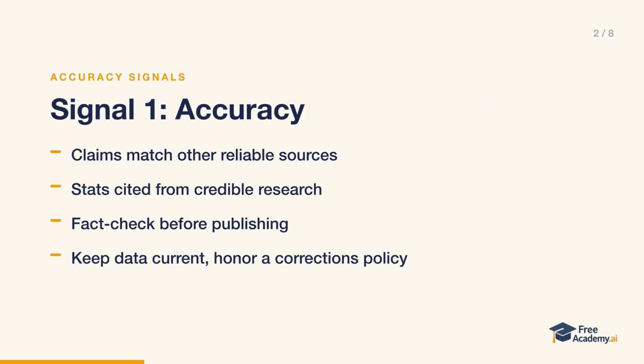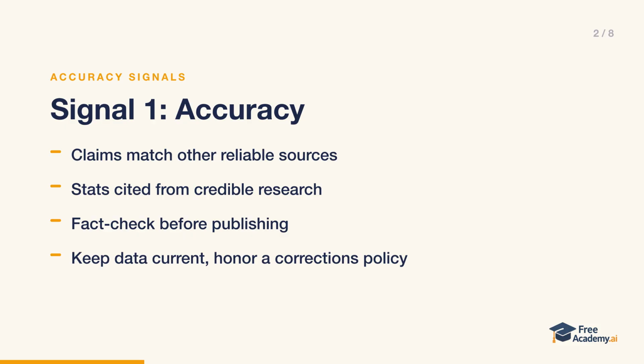The first category is accuracy signals. These demonstrate that your information is correct. AI systems look for factual claims that match other reliable sources, statistics cited from credible research, no history of corrections or retractions, and information that is up to date.